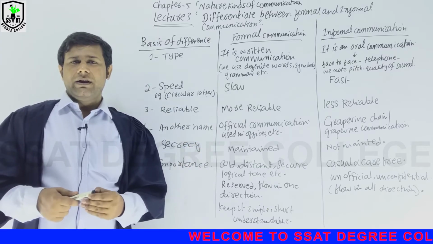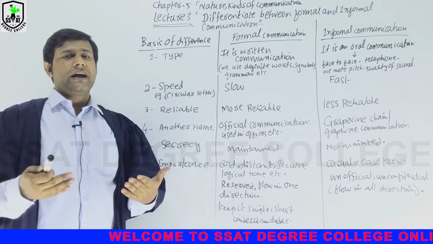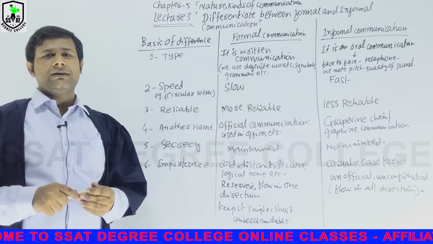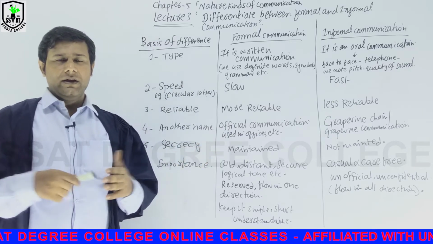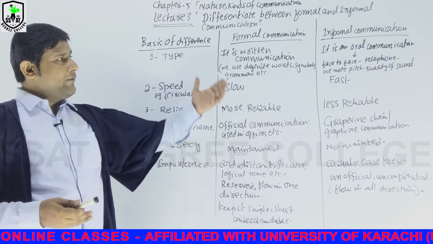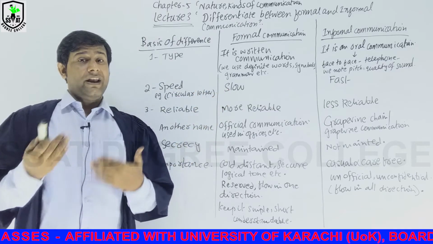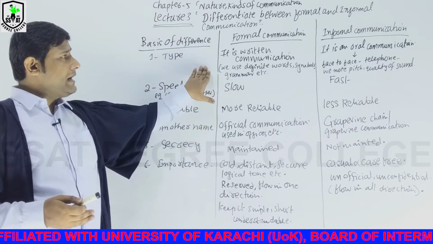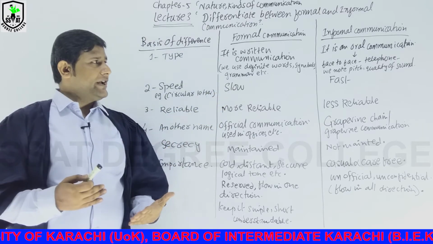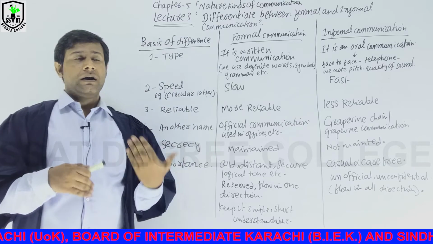Within a second you speak, and within a second it spreads throughout the class or even outside the class, to your colleagues, your family or your relatives. So we can say that it is very fast. The oral communication process is very fast, and the written communication process is slow as compared to oral or informal communication.